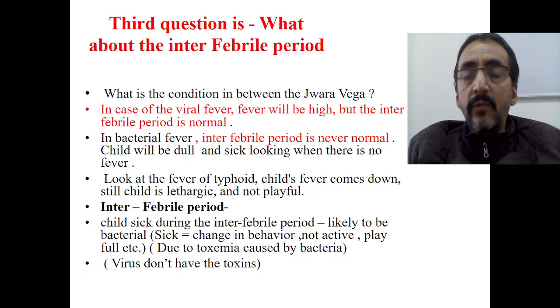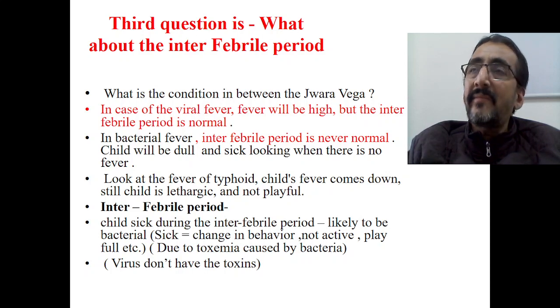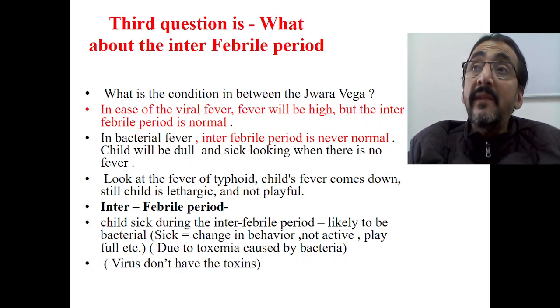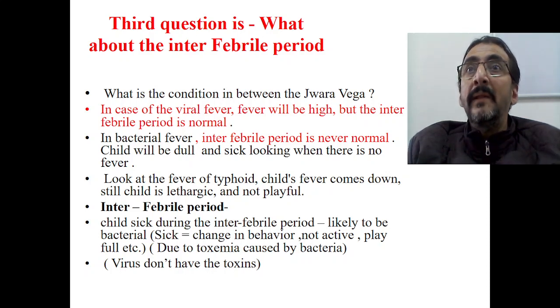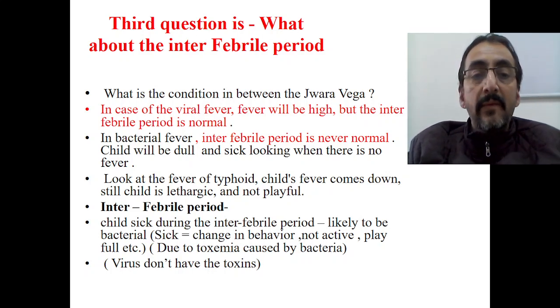Now, for example, as I told, look at the fever of typhoid. It's a bacterial fever, isn't it? So although the fever comes down, the child is lethargic, toxic looking, and not playful. What is the reason for this? The reason is very simple. Viruses only produce chemicals. The chemicals will act, and when tissue damage is there, its effect will be there. Then there is a fever. The fever comes down, finish. Whereas bacteria do not produce chemicals, they produce toxins. So when the toxins are released, the effect of the toxin will be there for a longer period. Therefore, although the fever comes down, during the interfebrile period also the child is dull. This is a very important factor.